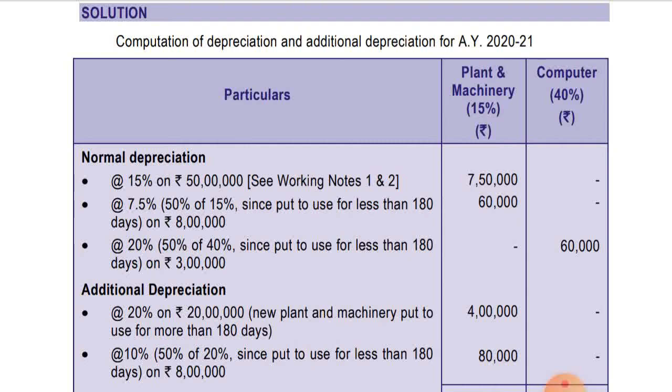And 20%, that is 50% of 40%, since put to use for less than 180 days, on 3 lakhs, that is coming to 60,000. As we all know, computer depreciation is 40%. Maximum depreciation in case of computer is 40%. So it's used for less than 180 days, so 20% depreciation will be allowed.